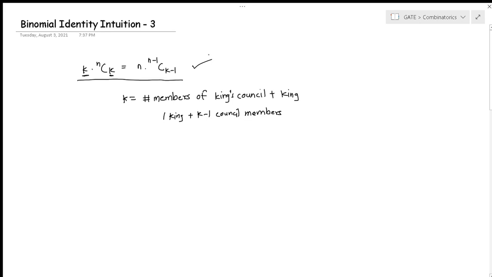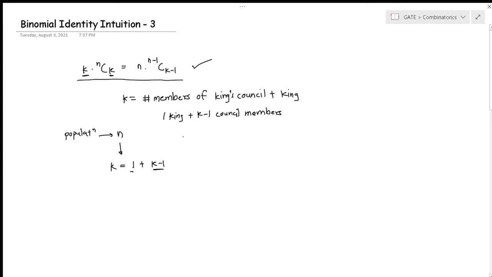Suppose I have a population of size n, and I want to choose k people out of it such that one will be king and the rest, k minus 1, will be the council members. So I hope we all are clear till this point.